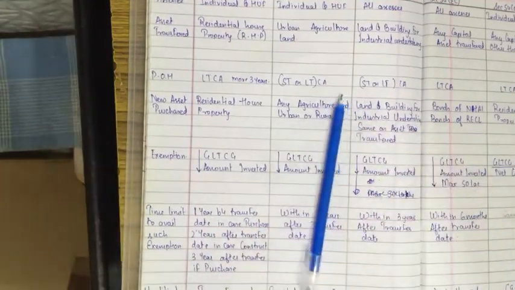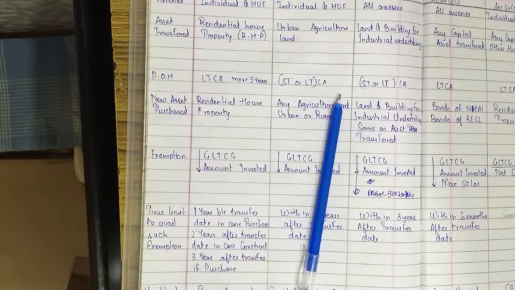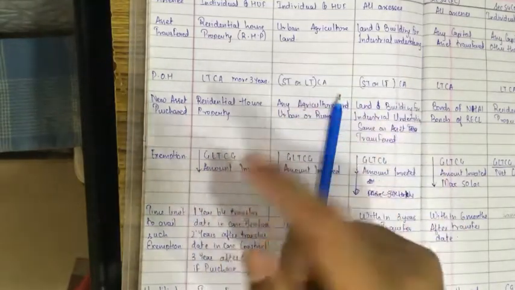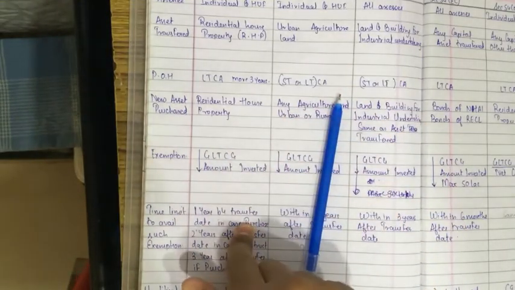If you have already purchased a capital asset before selling the house, say you went to see the estate and saw a flat, liked it, paid the token, and bought the flat. After getting possession, you redecorated it. It took you 6 months, and after 6 months you sold the old property and moved into this new flat. So within 1 year before the sale, you are able to take the exemption.